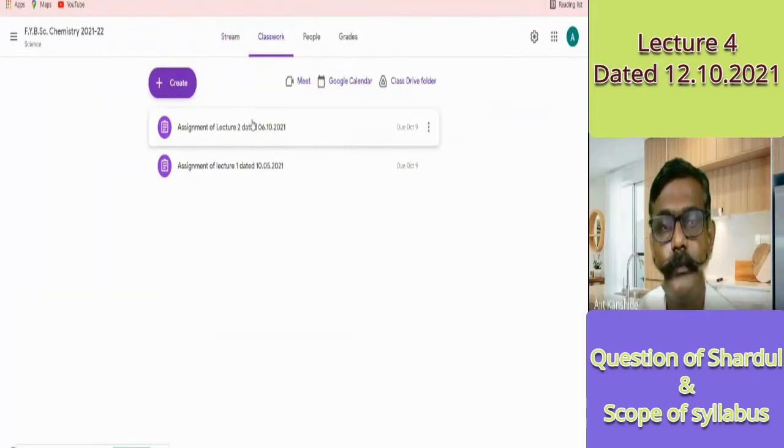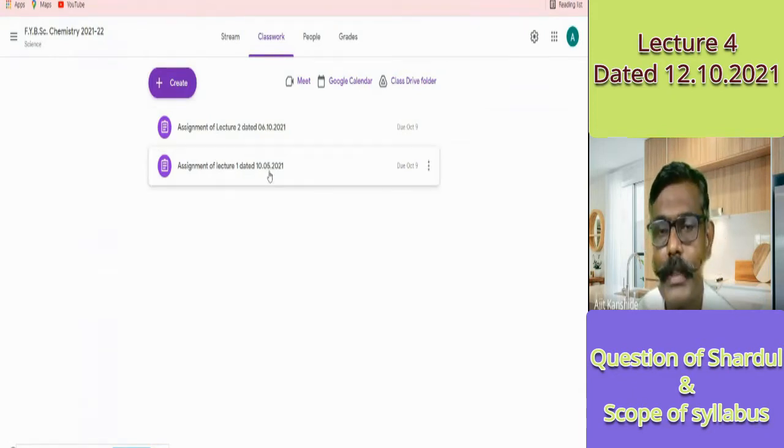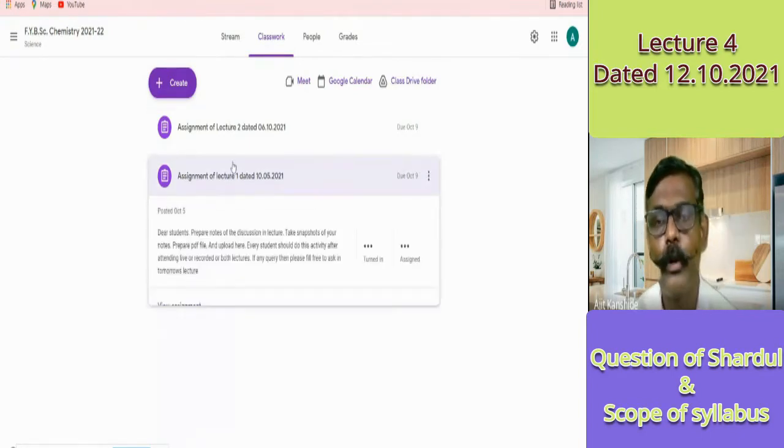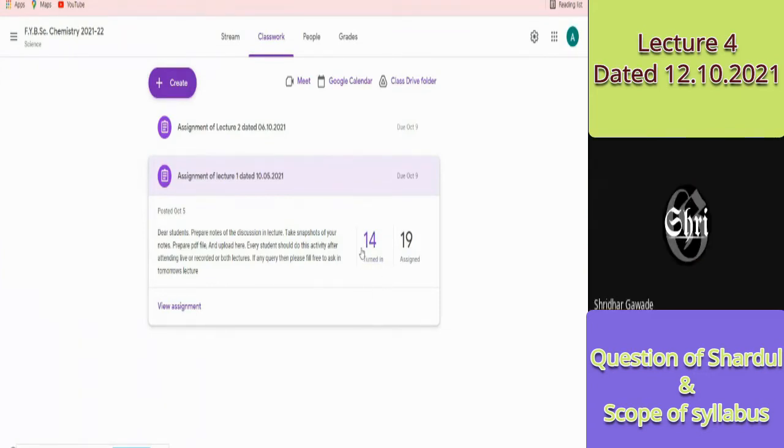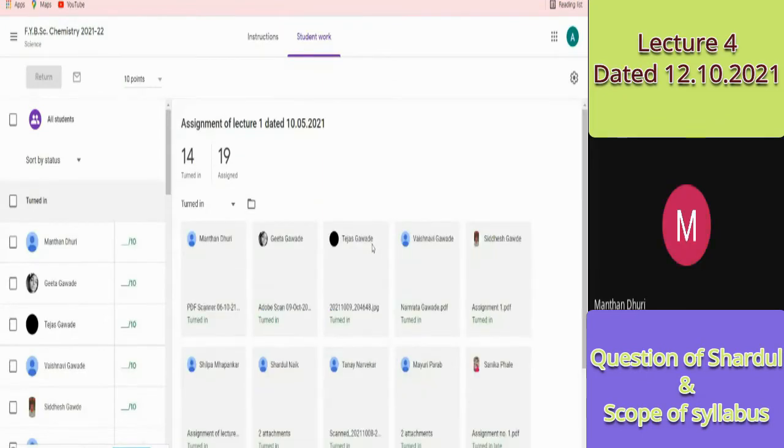Here the classwork remains. See, two assignments I had given. One for lecture 1, which was conducted on the 5th of October, and sorry, here the date is wrong. The other is lecture 2. About lecture 1, out of those 33 students, only 14 students have submitted. Could you read that number 14 and Turned in? Turned in means they have submitted. Yes, could you read that number? Yes, sir. Okay, see here.